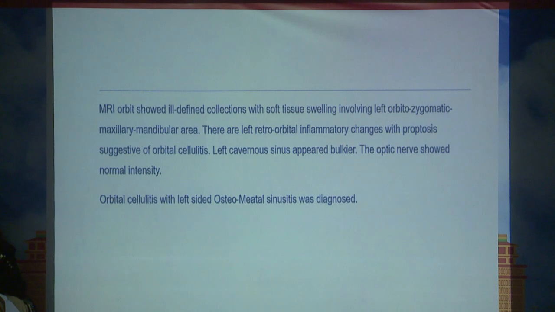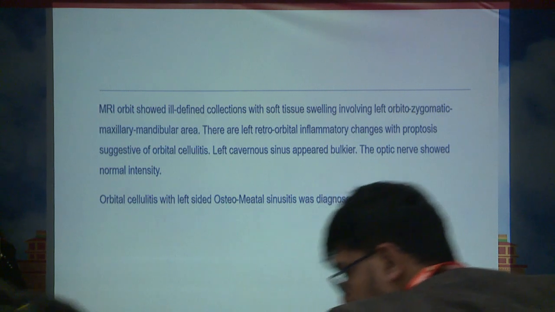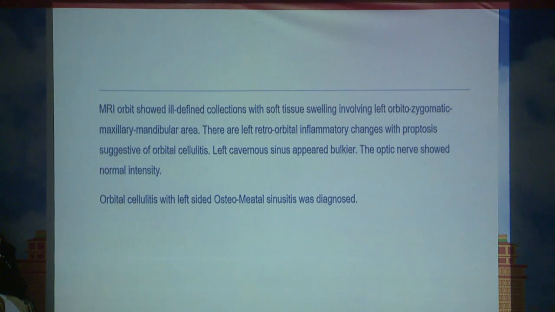MRI orbit shows an ill-defined collection with soft tissue swelling involving the left orbitozygomatic, maxillary, and mandibular area. There are left retroorbital inflammatory changes with proptosis, suggesting orbital cellulitis. The optic nerve shows normal intensity. So it's a case of orbital cellulitis with left-sided osteomeatal sinusitis.